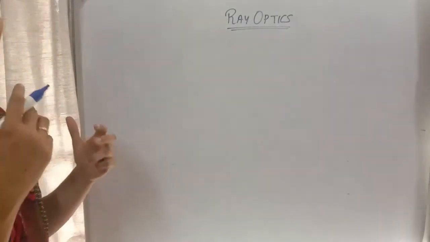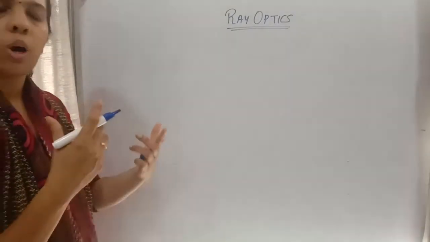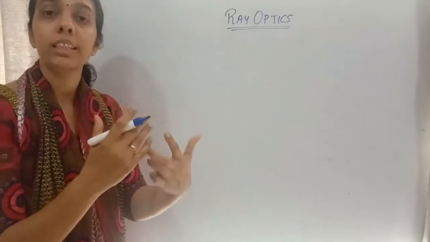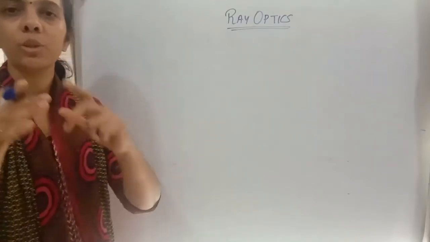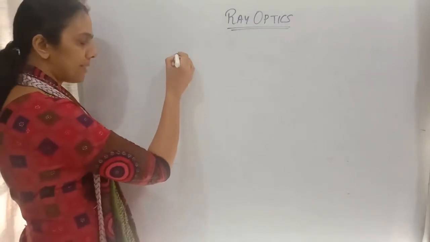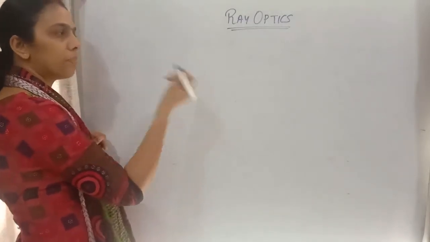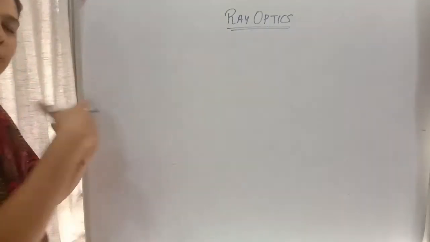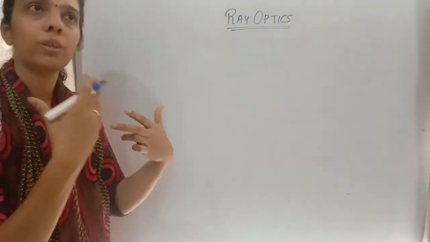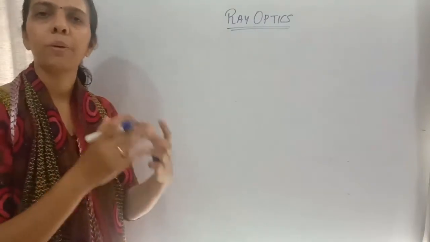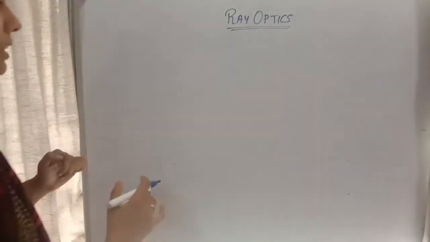We can get an inverted image, or rotate the image through an angle of 180 degree or 90 degree, using this phenomenon. If I am considering a prism, using a prism we can get an inverted image or rotate it through an angle of 90 degree. For that purpose we can use this total internal reflection.